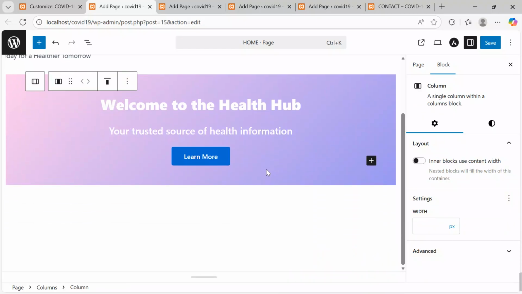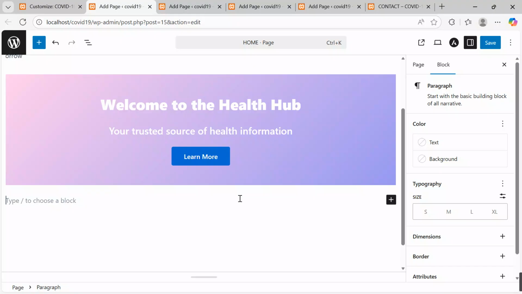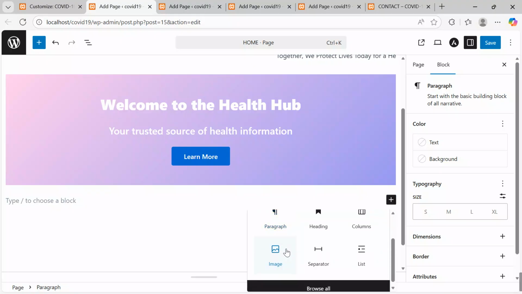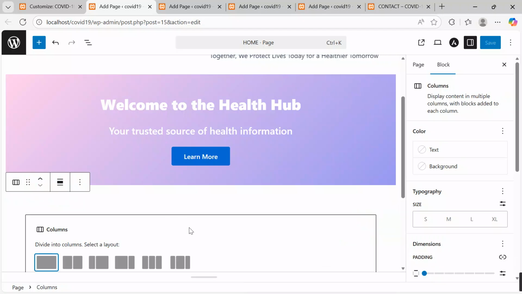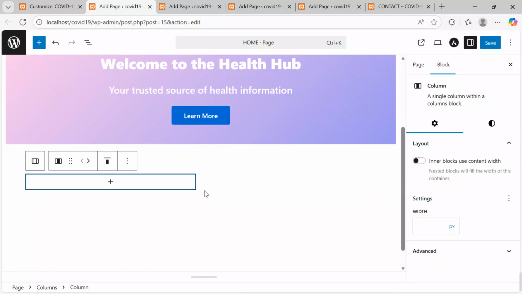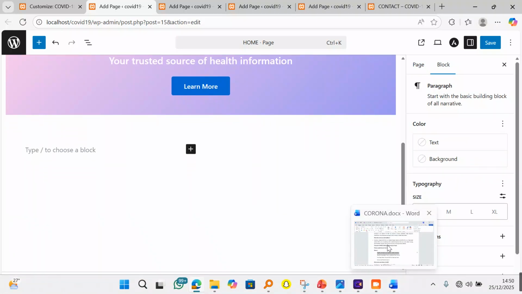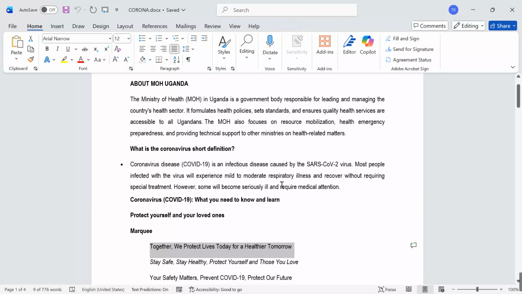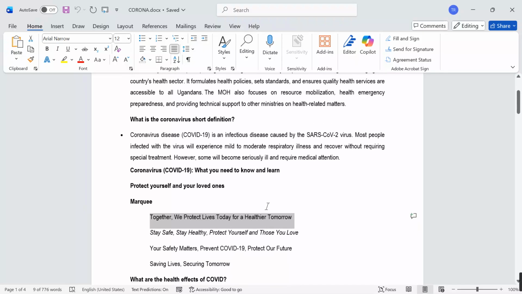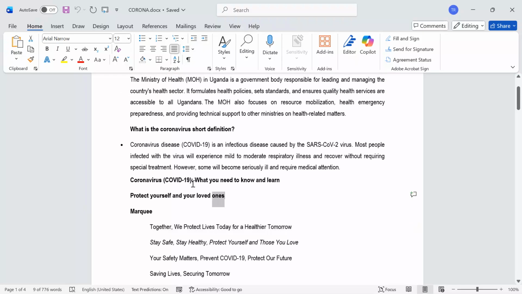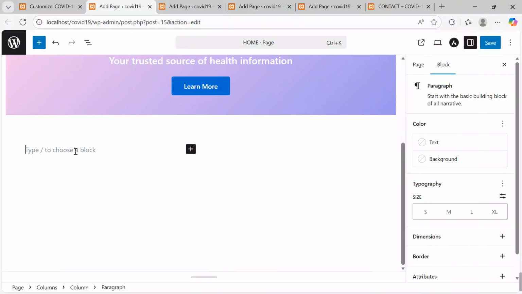And then after that, I'll go on over here. I insert another block. This block will be of 2 columns. Click here and say, I need columns. I want to take 2 columns, 50 by 50. And under here, I want to insert a paragraph. So I will come where we have our support material and say, what should I put here? Let me copy all this, these are few details. Control C, and then paste them over here.